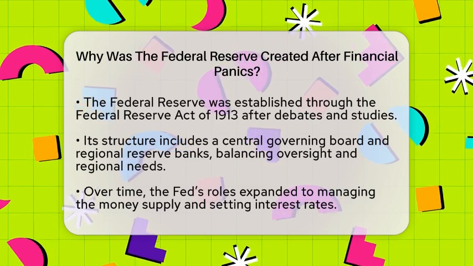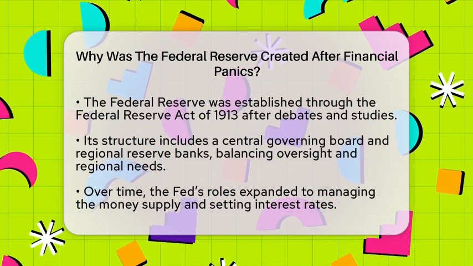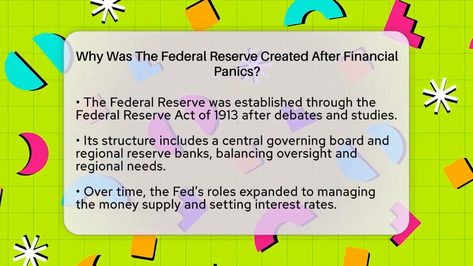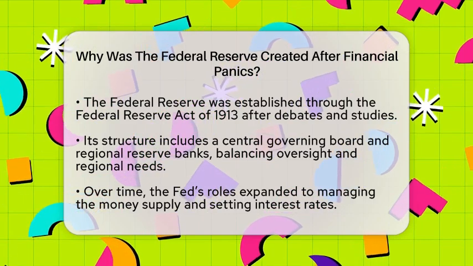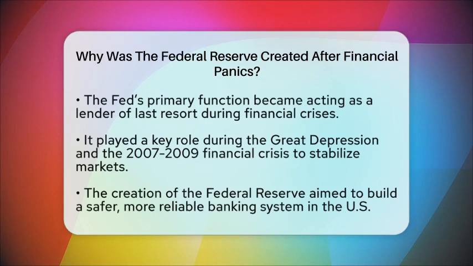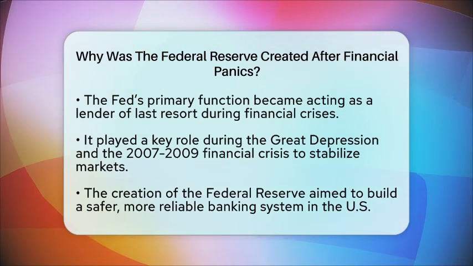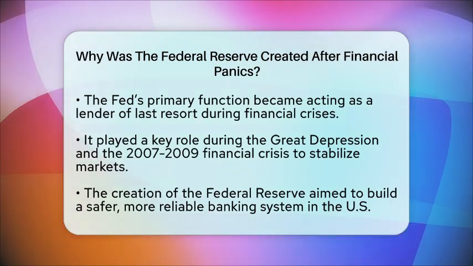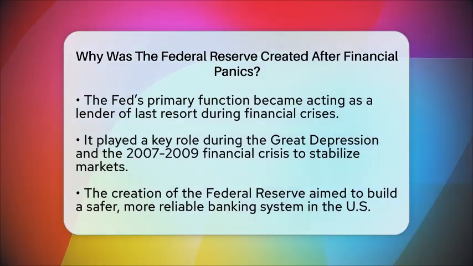Over time, the Federal Reserve took on more roles. It started managing the overall money supply, setting interest rates, and promoting a healthy banking system. Its main job was to act as a lender of last resort during crises, providing liquidity to prevent bank failures. This role has been tested many times, especially during the Great Depression and the financial crisis of 2007 to 2009, when the Federal Reserve stepped in to stabilize markets.